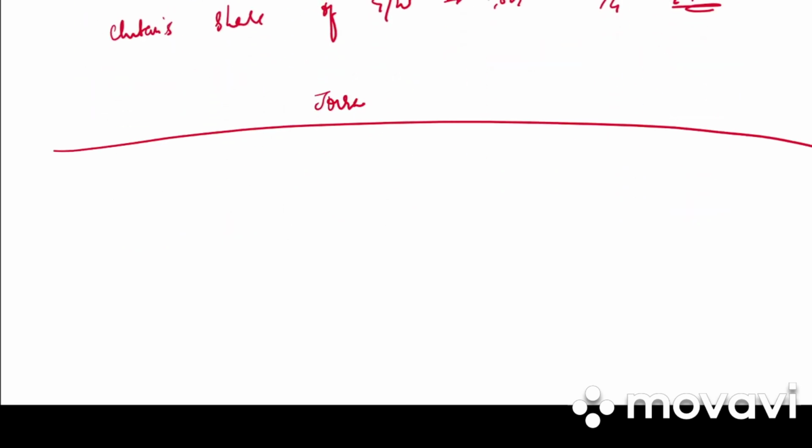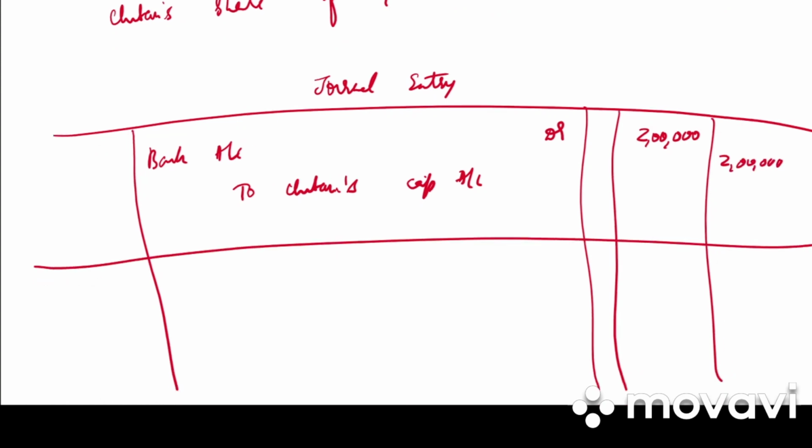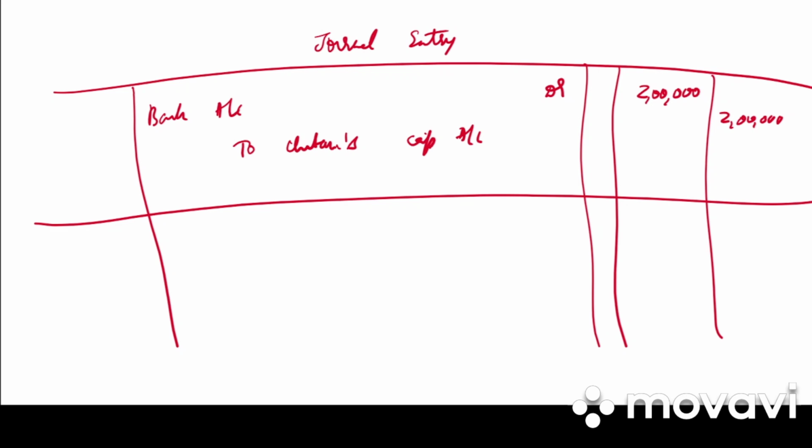So first journal entry will be entry for capital, that is bank account debited to Chetan's capital account, 2 lakh debit, 2 lakh credit. Write down the narration. Cash brought in by Chetan as his capital.